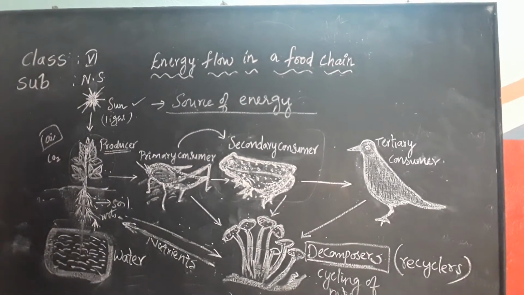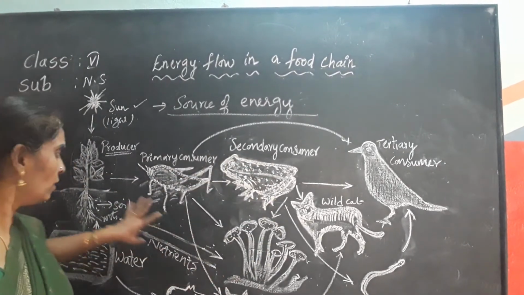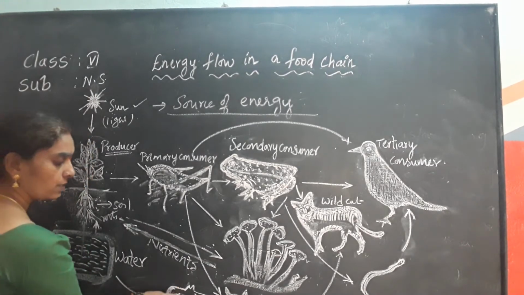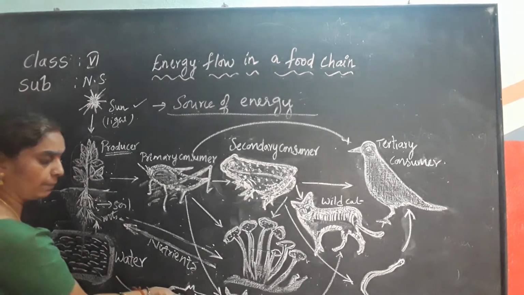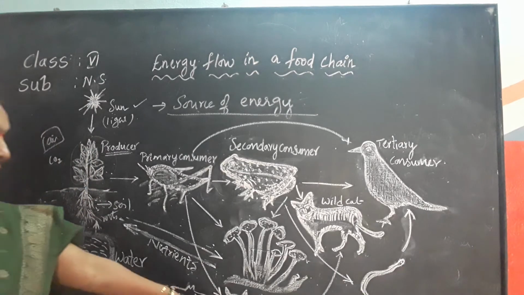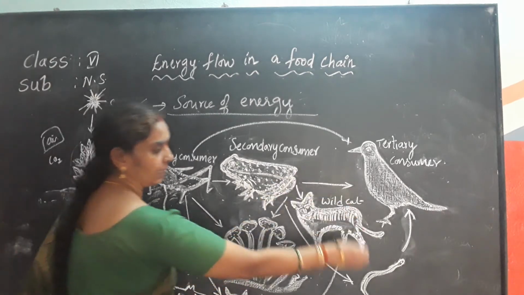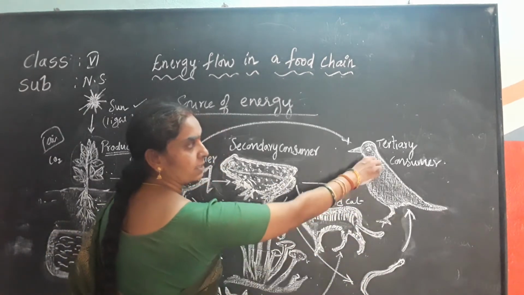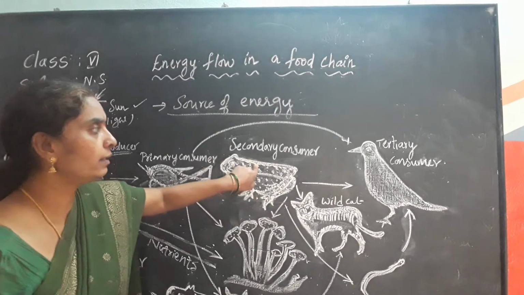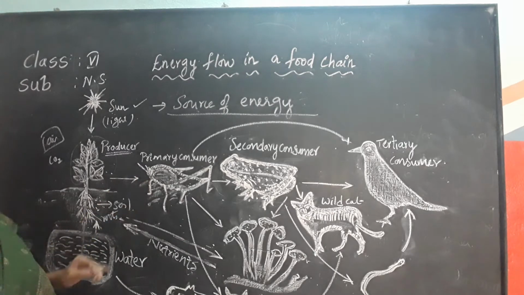Note down this picture. See here, children, the food chain is being developed now. Here I have shown the picture of the mouse. The plant products like grains are eaten by the mouse, and the mouse is eaten by the owl. The owl is eaten by the wild cat, which is a tertiary consumer. Tertiary consumers like snakes eat crows and kites and some other birds also, and snakes also eat secondary consumers like frogs and primary consumers like grasshoppers.